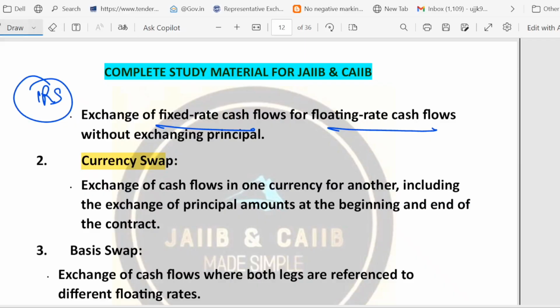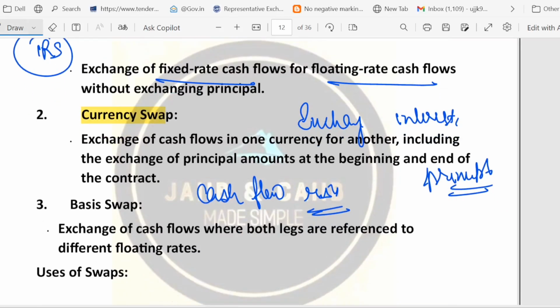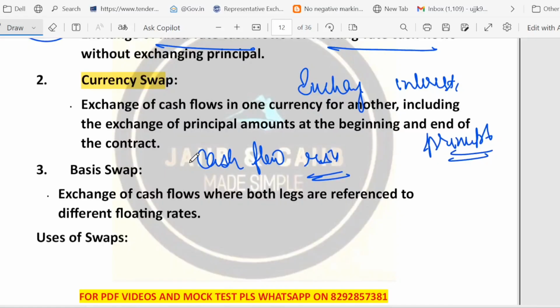In case of currency swap, what we do? We exchange interest and we exchange the principal, in different currencies. So swaps are typically used to manage ongoing cash flow risk. For example, a company with a variable rate loan can swap to a fixed rate payment to gain certainty. Suppose there is a company with a variable rate loan. They can swap it to the fixed rate payment to gain certainty.